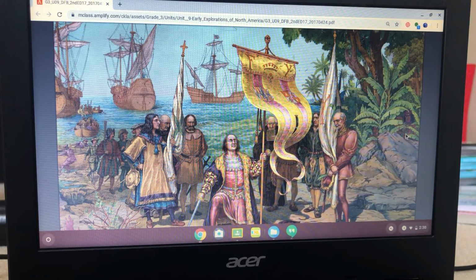The native people Columbus met were peaceful and friendly. They traded with the Europeans. Columbus and his men gave the native people beads and bells. These items were considered cheap to Europeans, but the natives had long valued trade goods from distant places. In return, the native people gave the Spaniards food, fresh water, and colorful parrots. They each gave the other something that was plentiful on their continent but rare on the other.